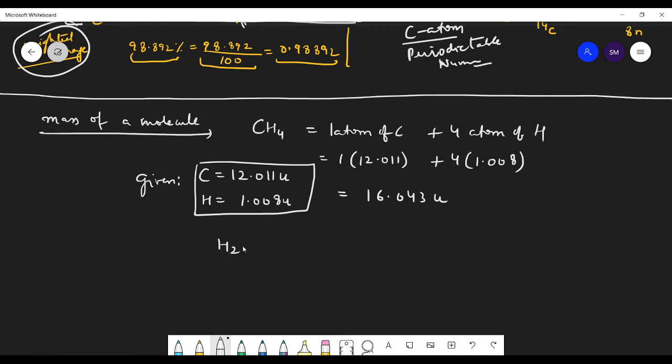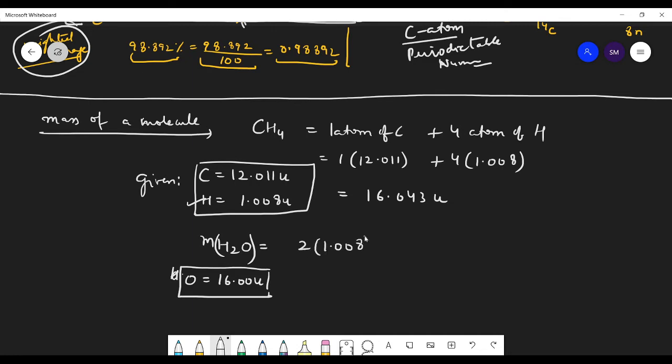Now H2O, how will you find this mass? The mass of a hydrogen atom is already given to you. Now what is the mass of oxygen? The mass of oxygen is 16.00 unified mass. So what will be the mass of water? Yes, about 18 units.